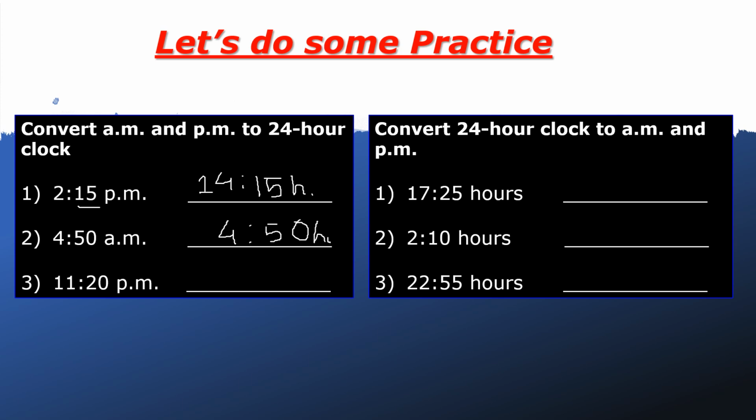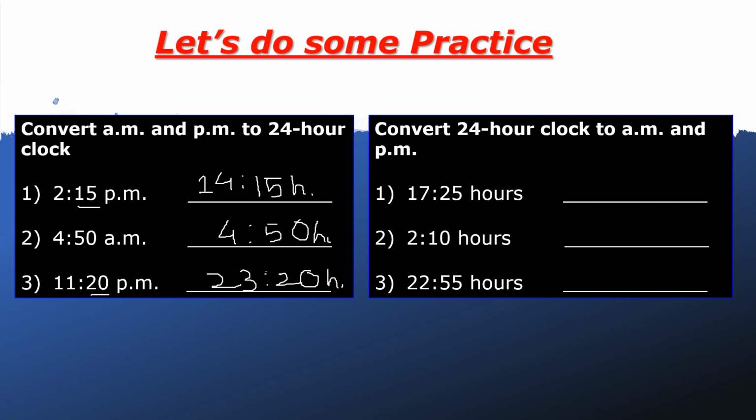11:20 p.m. Because it is PM, we add 12 to the hours place. So what is 12 plus 11? Yes, friends, it is 23. And we leave the minutes as they are, so we write 20. 2320 hours.